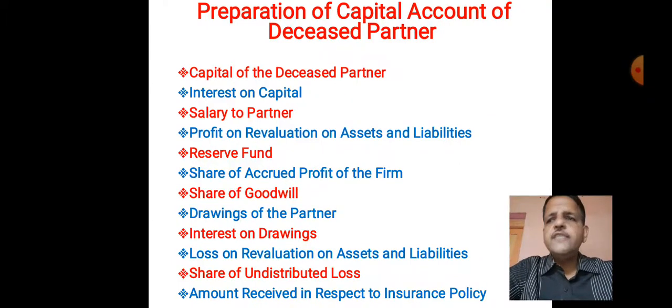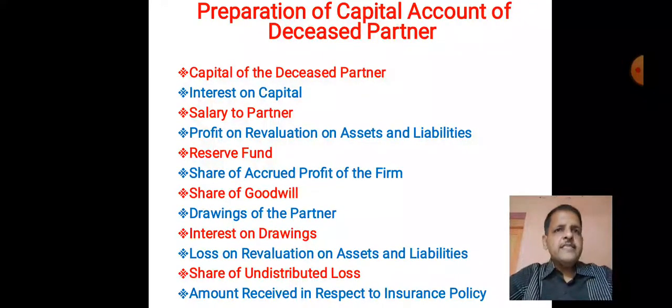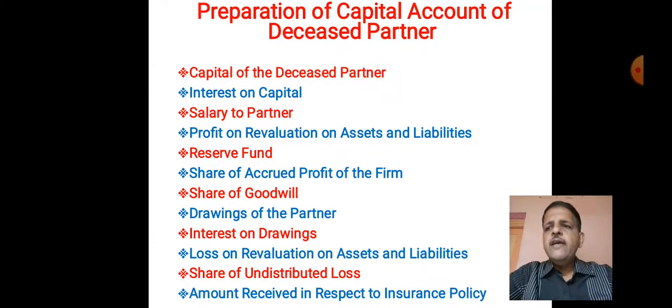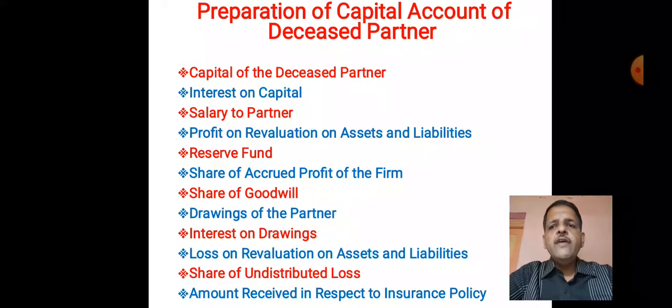capital of the deceased partner. Capital of deceased partner is taken from last period's balance sheet of the firm. Second is interest on capital. Now, if partnership did provide interest on capital, from the date of balance sheet to the date of death it should be calculated, and interest on capital should be credited to the capital account of that deceased partner.